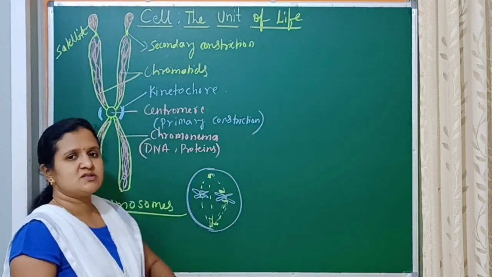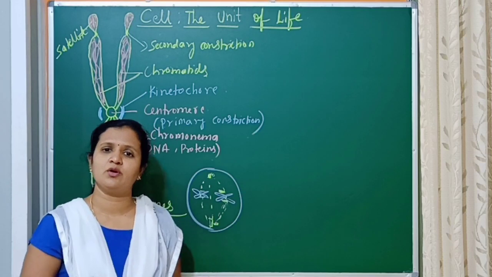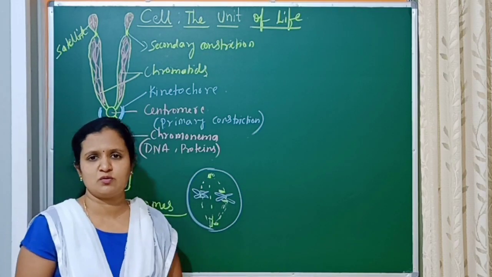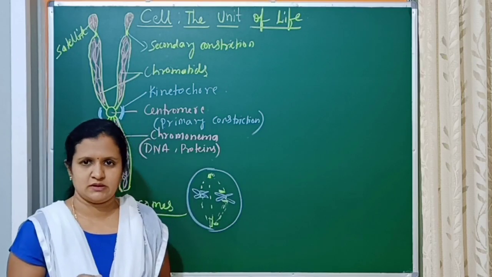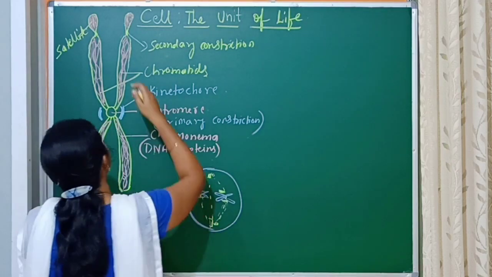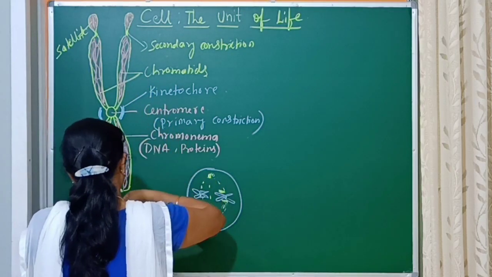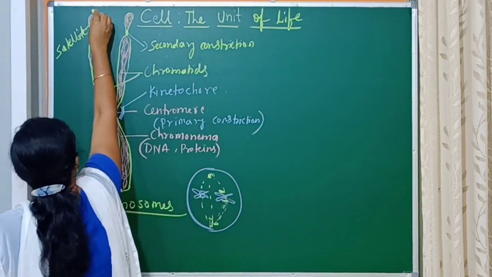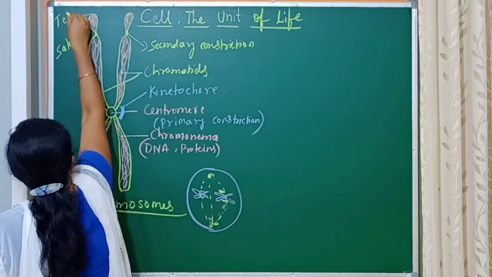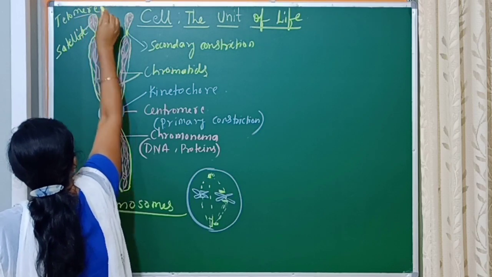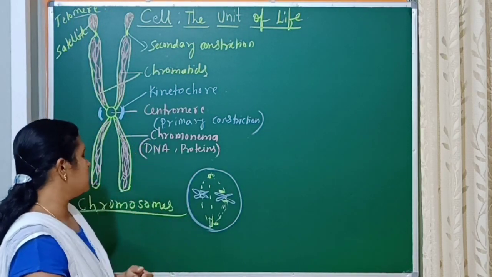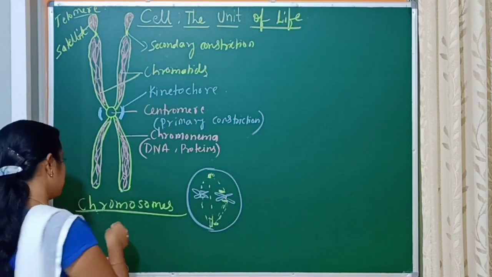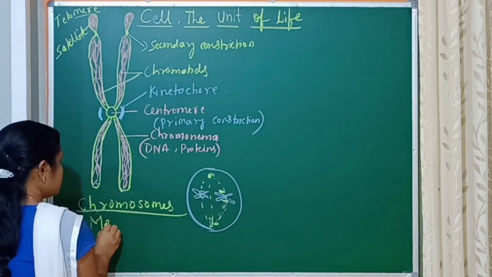satellite. And this satellite will not be present in all the chromosomes, only in some of the chromosomes it will be present, and it can also be used as a marker. And this is about the satellite. And the tip of the chromosome is called a telomere. So this is the structure of the chromosome. So this is the structure of the metaphase chromosome.